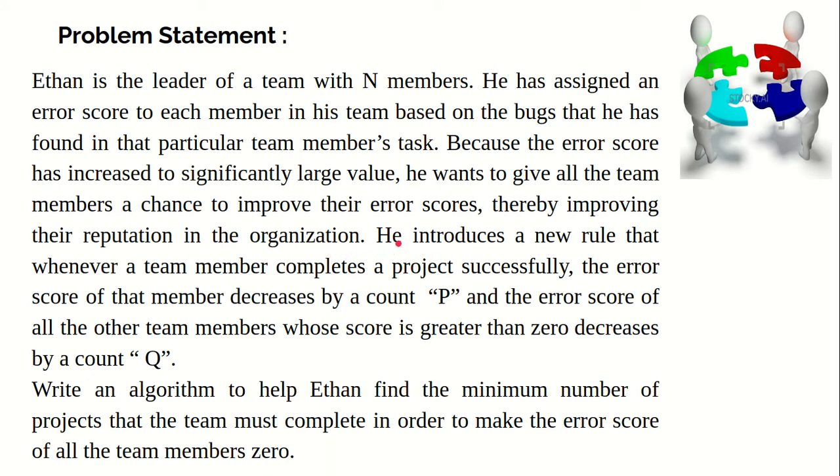He introduces a new rule that whenever a team member completes a project successfully, the error score of that member decreases by a count P, and the error score of all the other team members whose score is greater than 0 decreases by a count Q. Write an algorithm to help Ethan find the minimum number of projects that the team must complete in order to make the error score of all the team members 0.